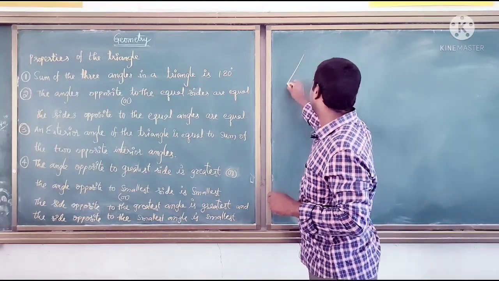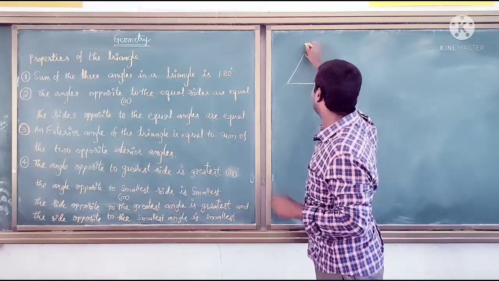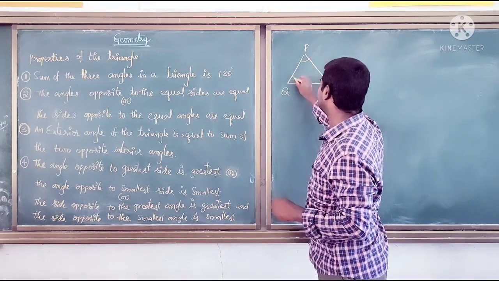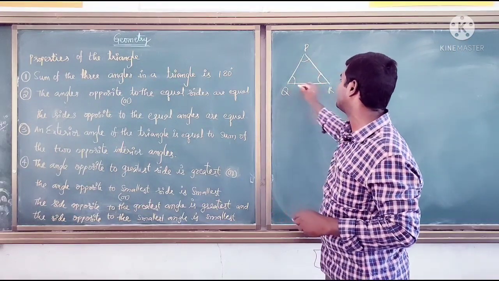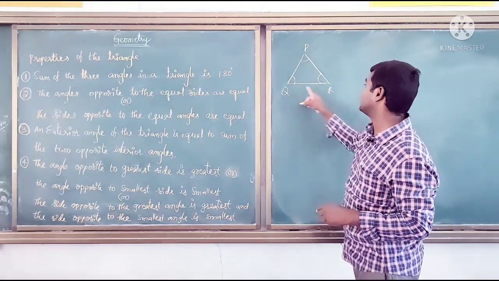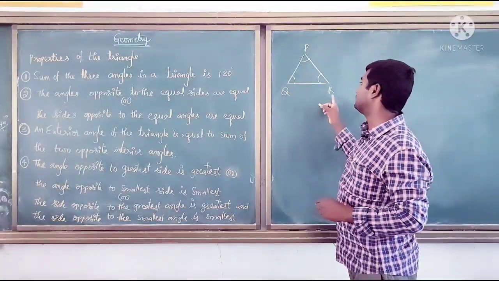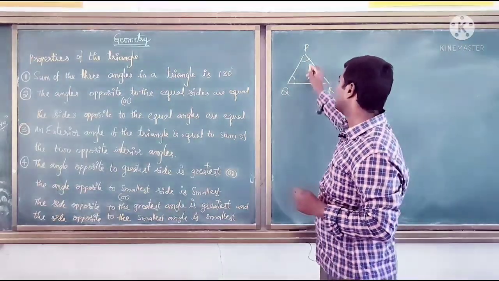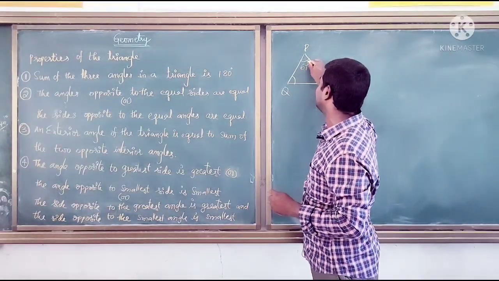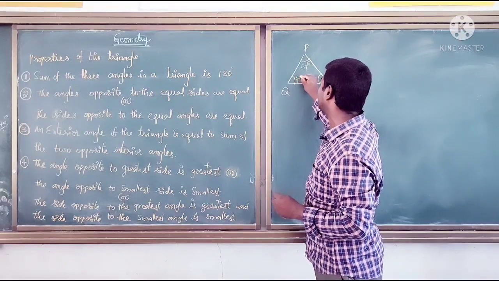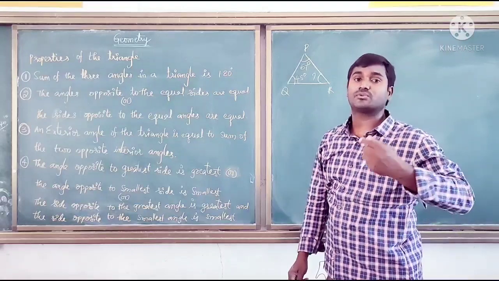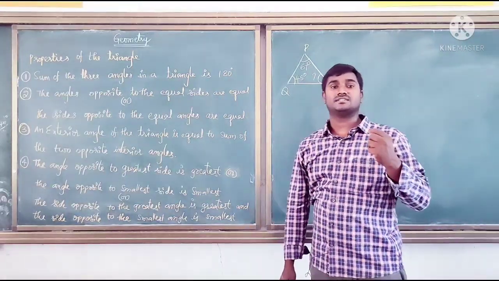Suppose we have a triangle PQR. What we know is that the sum of three angles, angle P plus angle Q plus angle R, is the sum of these three angles. The sum of these three angles is equal to how many degrees? 180 degrees. If one of the angles is 67 degrees and another angle is 45 degrees, then they will ask to find the third angle.